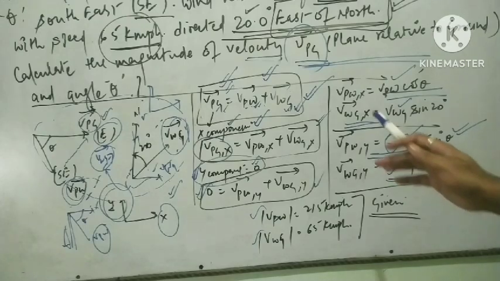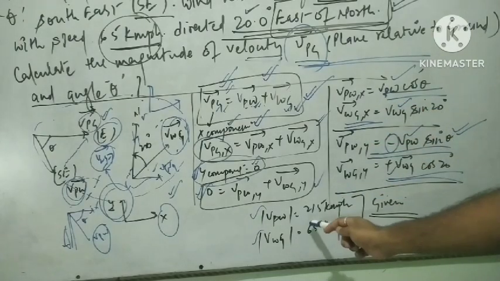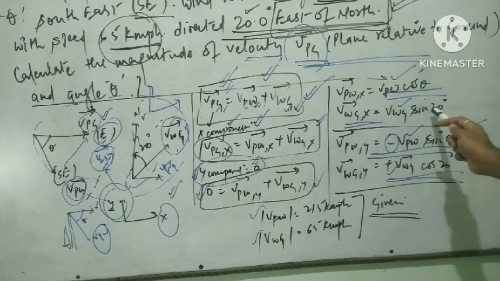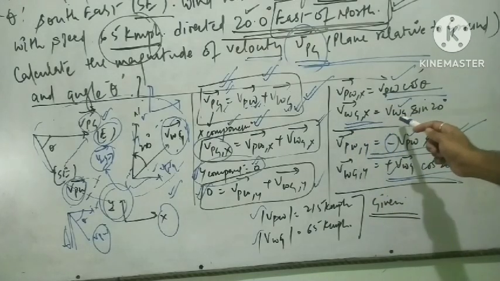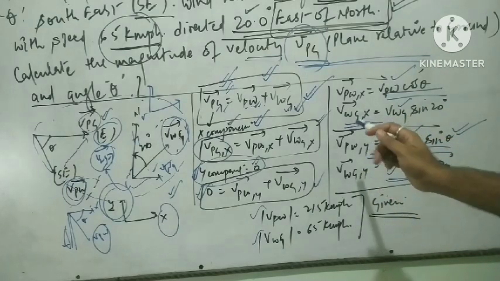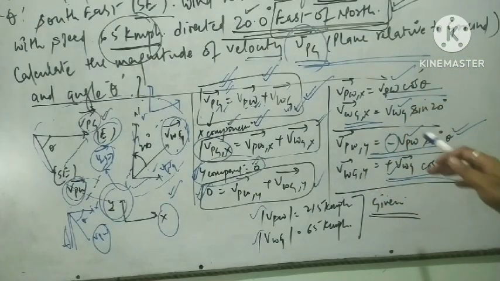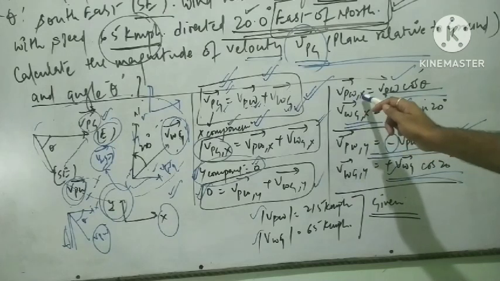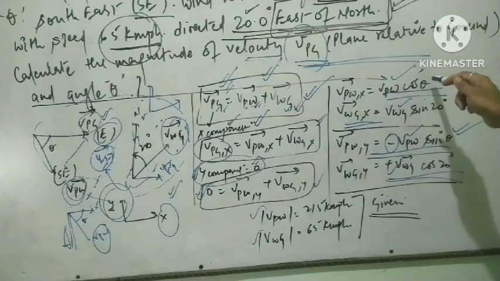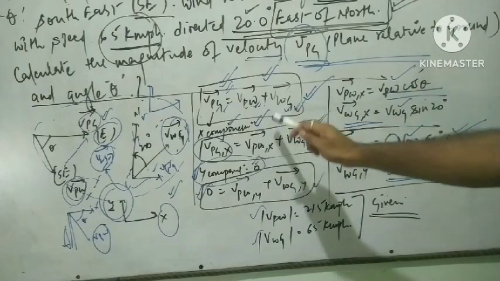VPW is there, 215 cos theta, and we get the exact value of VWG, because sin 20 can also be calculated. VWG value 65 is given. So the x and y components of the VWG can be easily calculated in magnitude. But theta is a variable here, so we have to first compute from these equations.